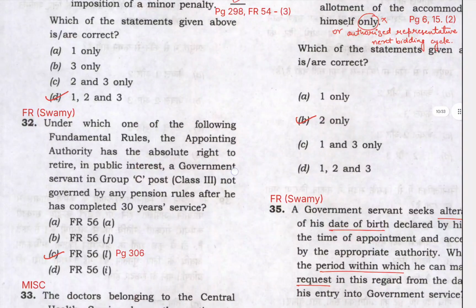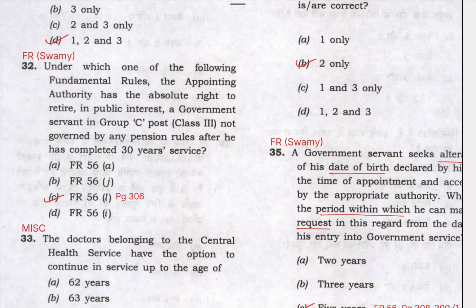Next question is 32. Under which one of the following fundamental rules the appointing authority has the absolute right to retire in public interest a government servant in a Group C post, which was earlier erstwhile class 3, not governed by any pension rules, after he has completed 30 years of service? So FR 56(l) will apply here. 56(j) also applies, but that is a different situation. So page 306 has a mention of this.